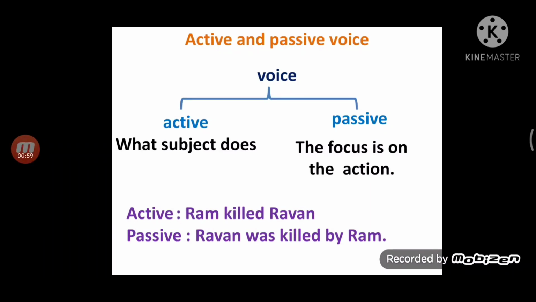See passive voice: Ravana was killed by Ram. If you observe minutely, you can find that in this sentence, the subject receives an action and the main focus is on the action. So when the subject receives an action, that is passive voice. Let's see some other examples.